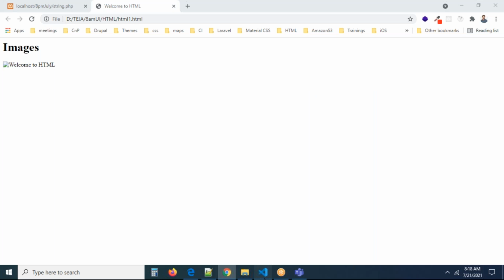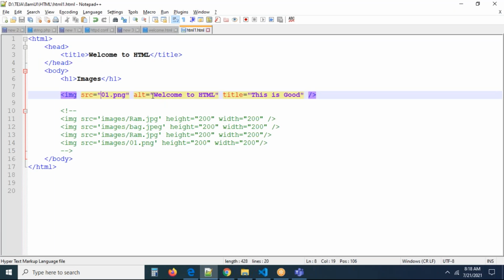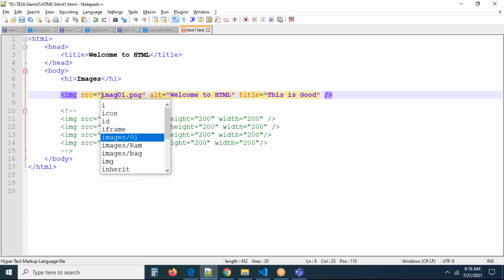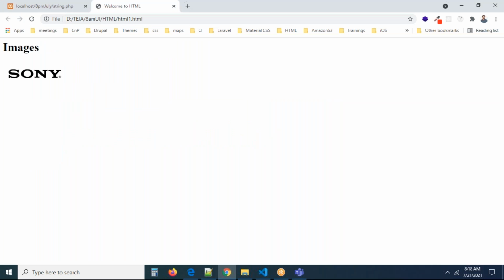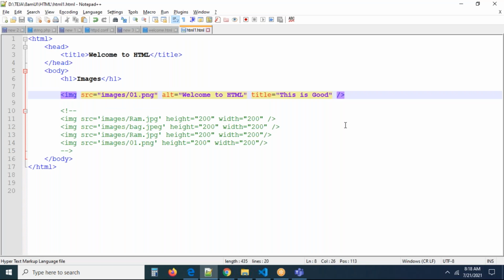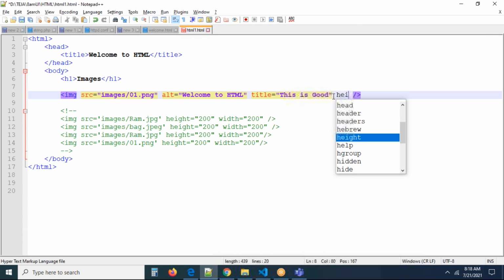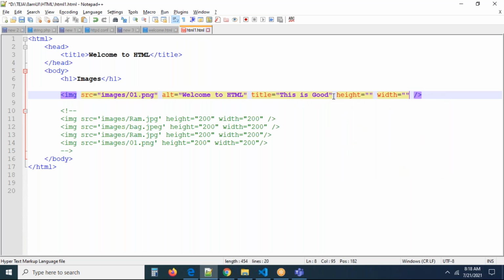Exactly, guys. So this is exactly the img tag we are able to see. If the image is not found, alt is going to display some alternative text in place of the image, and the title, whenever you hover the mouse, gives you the description of the image. The alternative text of the image goes under the alt attribute. You can add height and width also if you want.